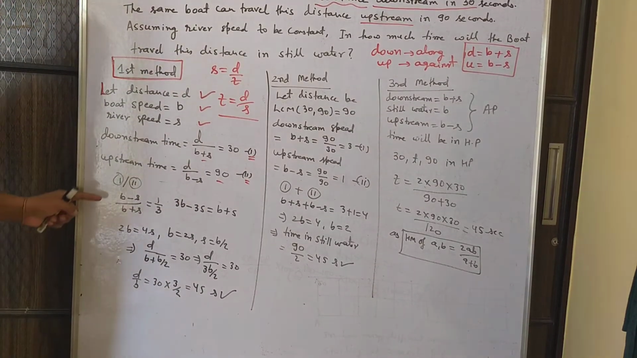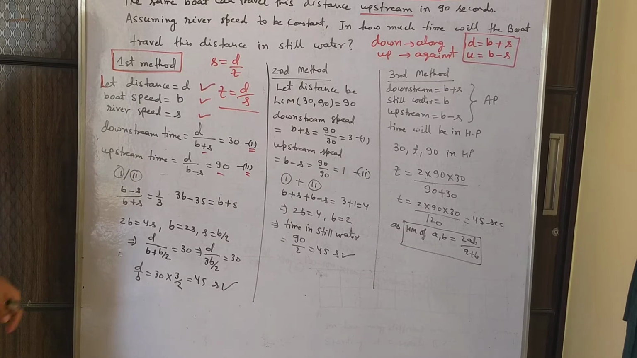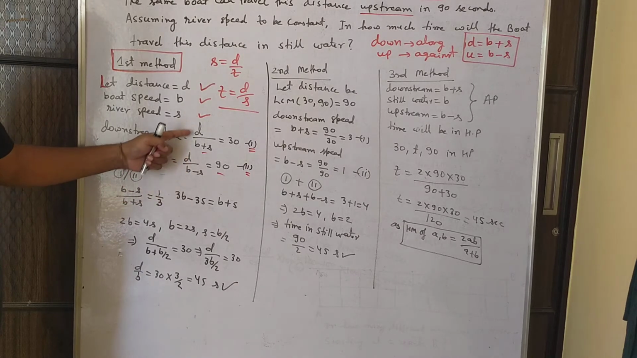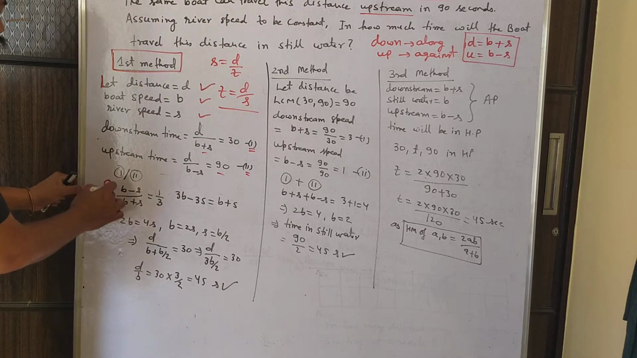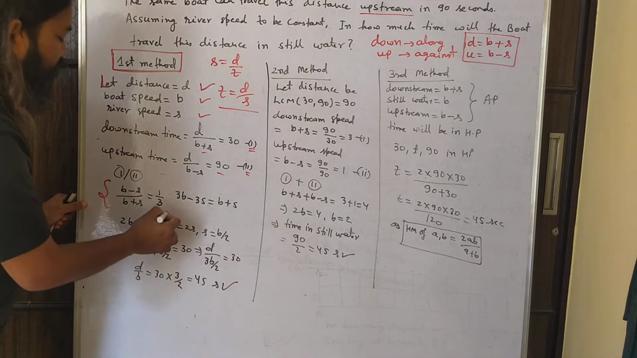Now what I have done is I have divided the first equation by the second equation. If I divide the first equation by the second equation, d and d will get cancelled, and b minus s, which is in the denominator, will go in the numerator. So this is what we got after dividing. b minus s by b plus s is equal to 1 by 3. If I cross multiply and solve, we will get 3b minus 3s is equal to b plus s, and then we will get this ratio.